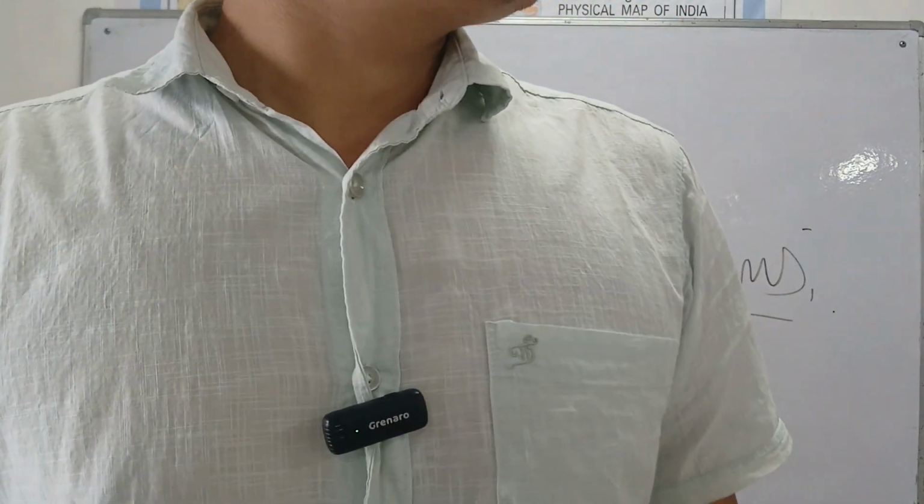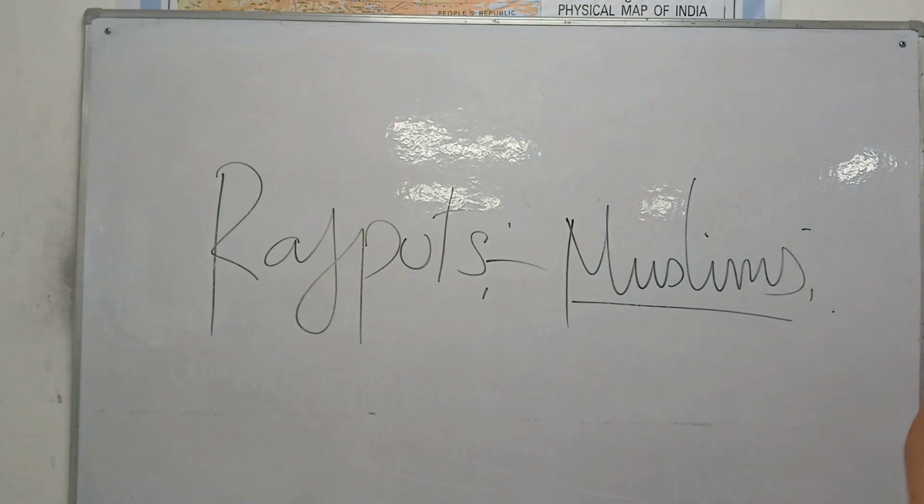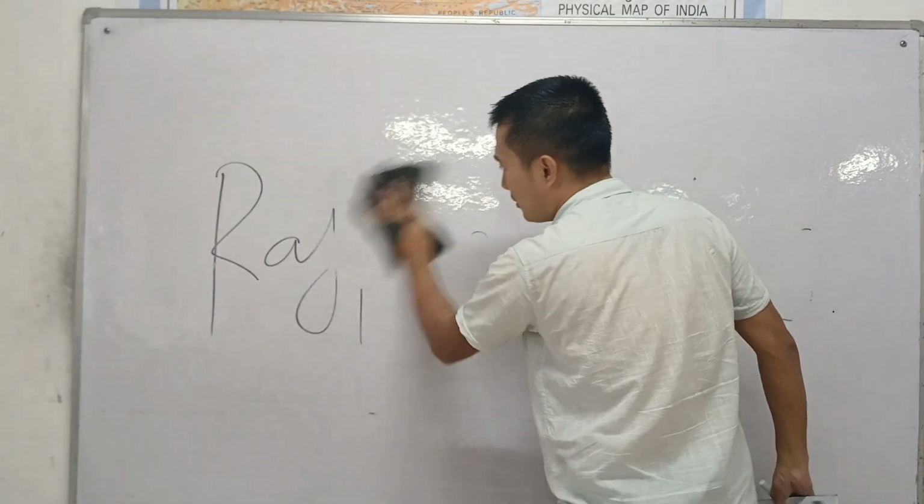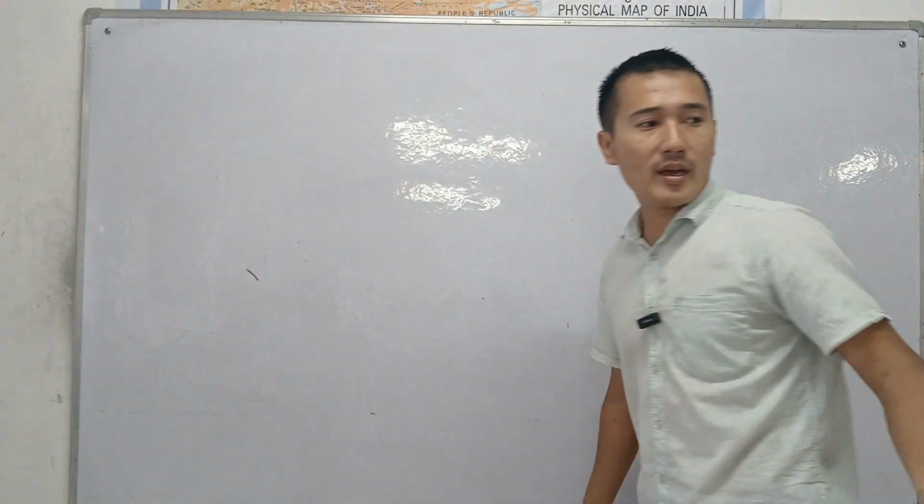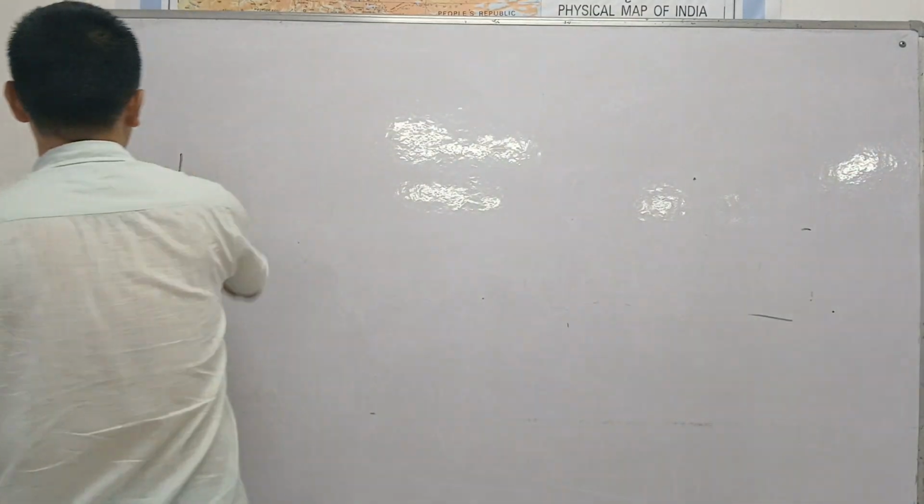So today I will not start the topic, but I will just give you the basic reason why the Muslims came to India, okay? For what reason? And after that, they ruled over India for almost 5 centuries, right? From the 13th to the 18th century. So now let us see why they came to India. The Rajputs were ruling over India when the Muslims attacked India. Who came to India first? Let's see.